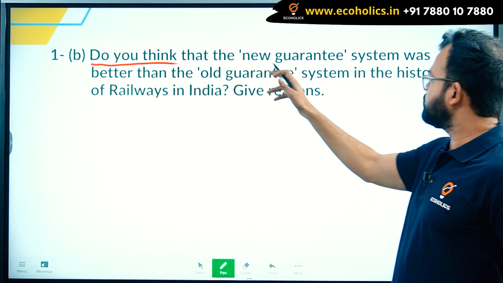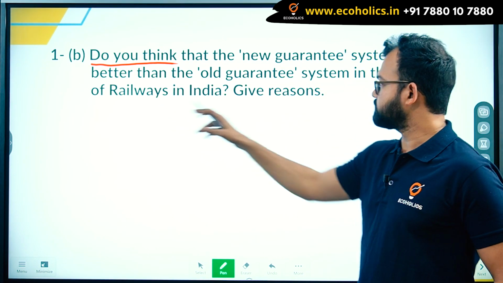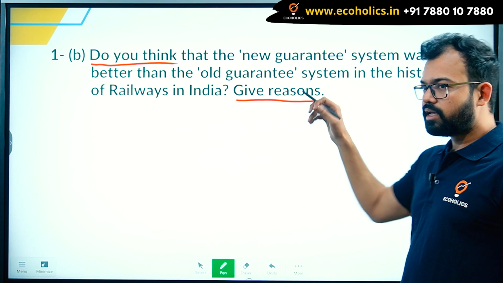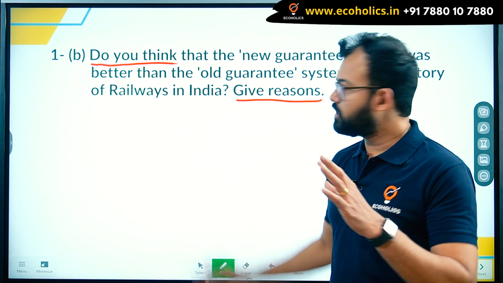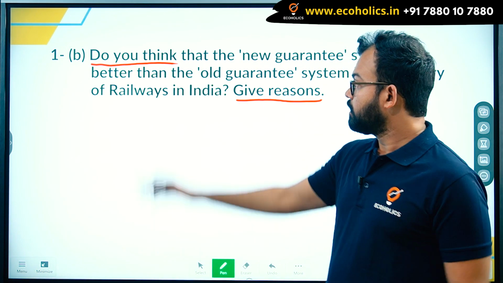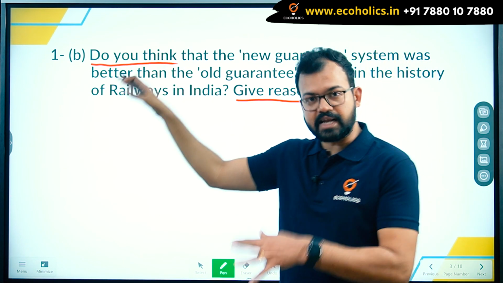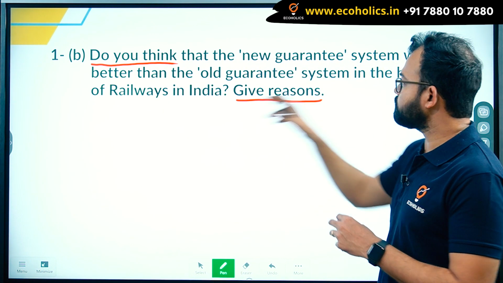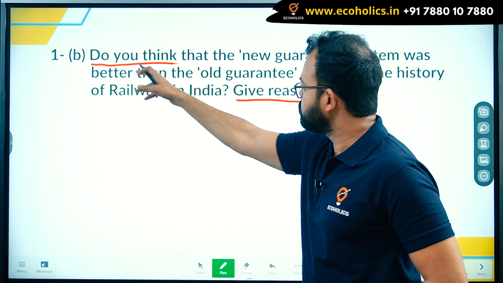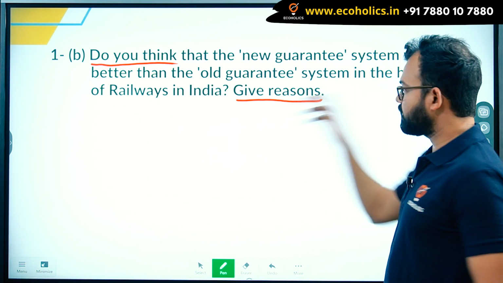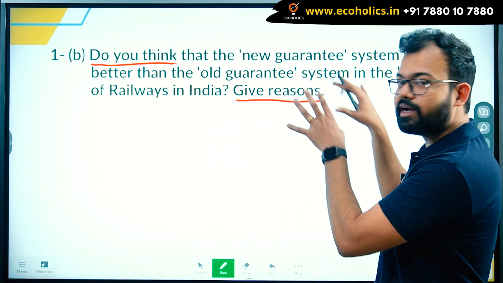So, do you think that the new guarantee system was better than the old guarantee system in the history of railways in India? Give reasons. So here are two very important directives. Why do I call them directives? Because these terms will give you direction on what to write. So: do you think, and then give reasons. First of all, you have to take a stand, on whether the new guarantee system or the old guarantee system was better. If they are asking an interrogative like this, it means UPSC is putting stress on you to favor one guarantee system.